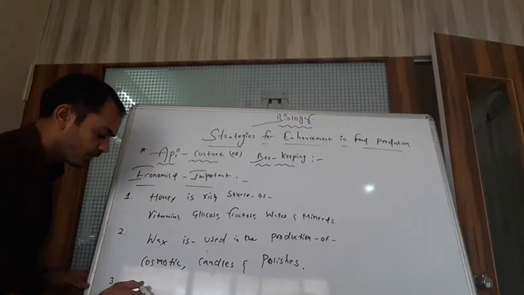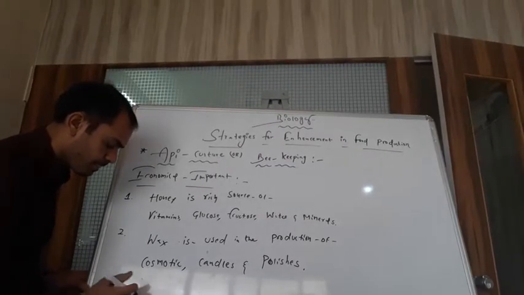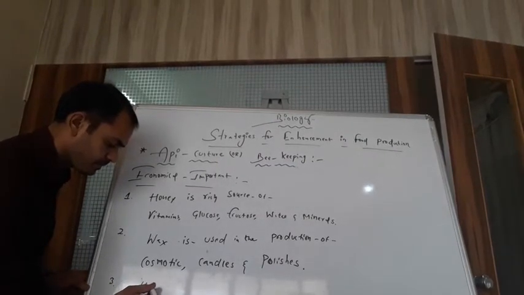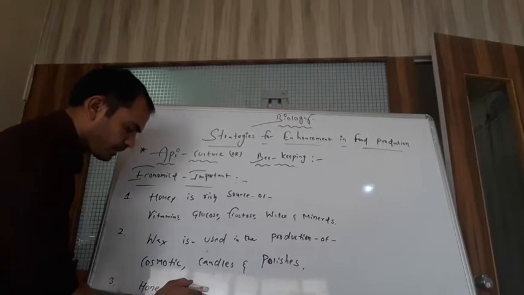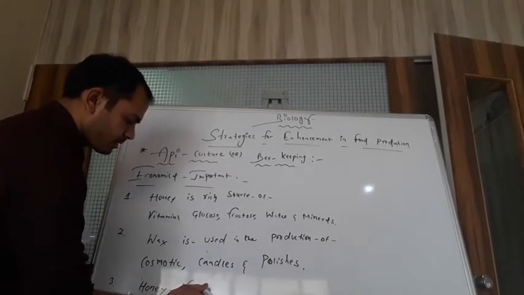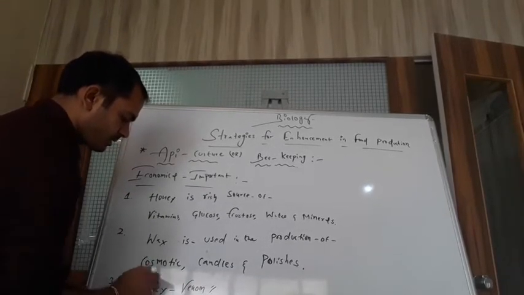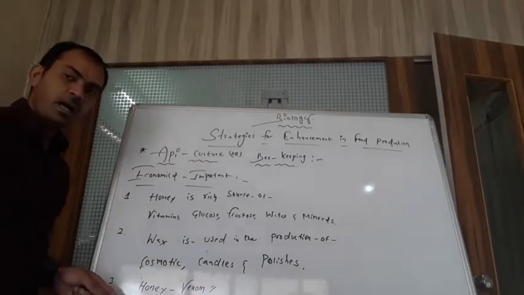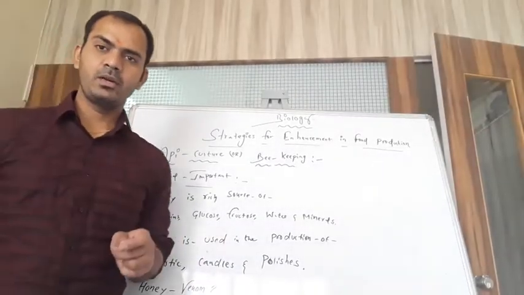Now the third one, students, is honey venom. This is the main point you keep in your mind.